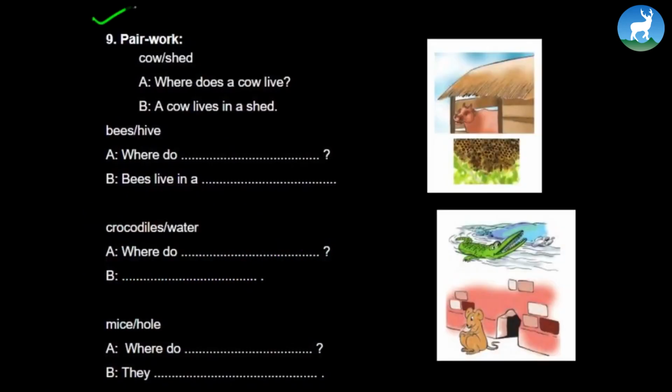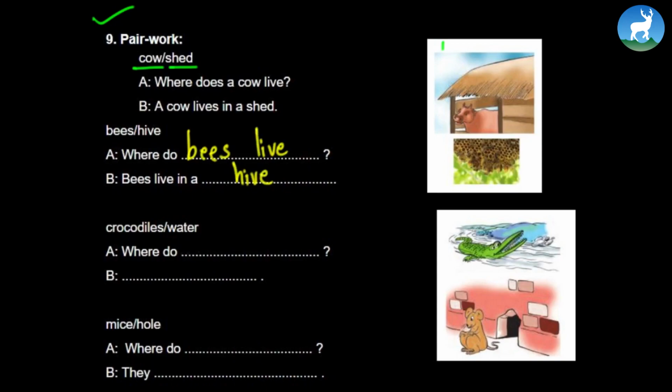Now let's move on to another section called pair work. Before doing these pair works, let's look at these pictures. The first one, you see a cow standing just beneath a cow shed. Second picture, I guess these are bees. Let's go with the first one, cow, shed. That's more like a pair work, and we can ask a question: where does a cow live? The answer is a cow lives in a cow shed. Let's look at the second one. Where do bees live? Bees live in a hive.